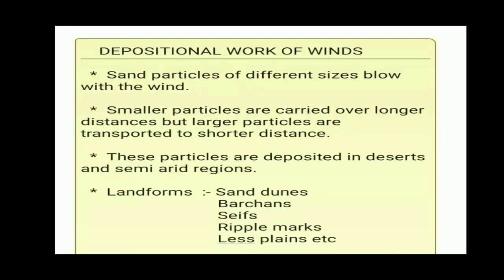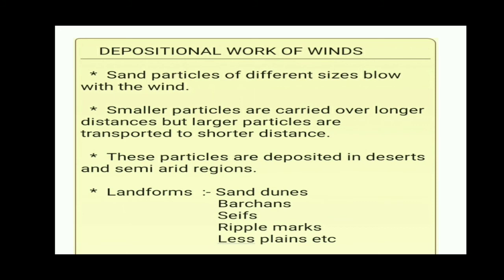Depositional work of wind. Now sand particles that blow with the wind are of different shapes and sizes. Sand might be smaller in size, bigger in size, medium in size. So those particles which are very fine are carried over a large distance, while heavier, larger particles of sand will be transported but to a shorter distance. So the sand gets deposited in the desert and the semi-arid region.